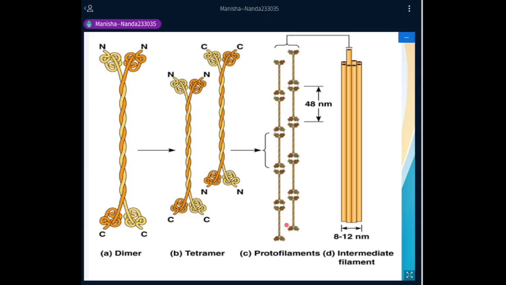The protofilament itself has a number of polypeptides, and together a number of protofilaments actually form the intermediate filament.